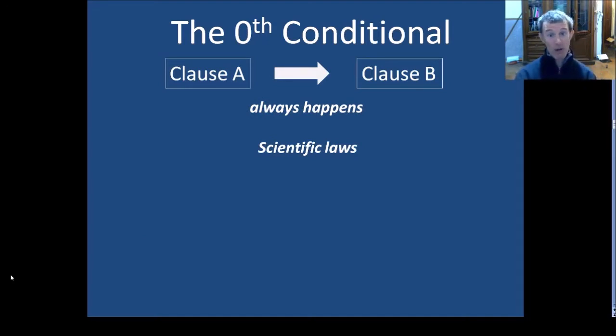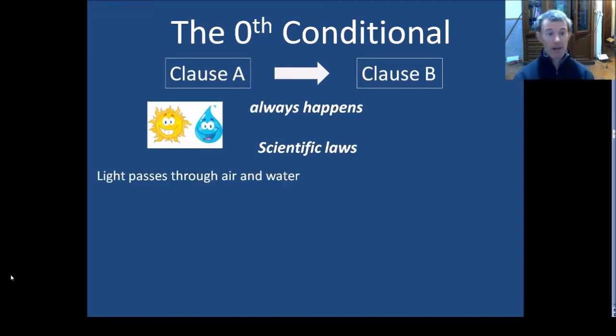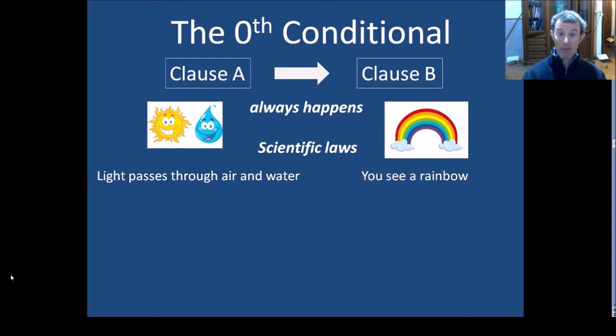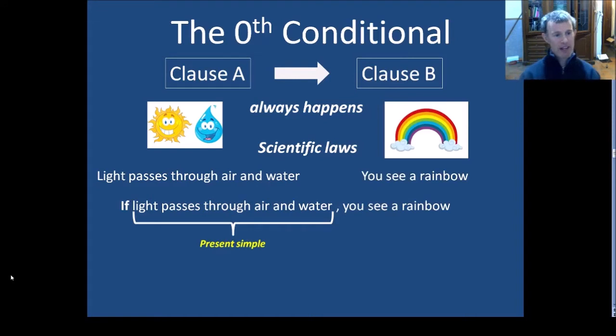Clause A always causes clause B. Scientific laws. We know that light passes through air and water causes seeing a rainbow. How do we put these two clauses together? Well, we say if light passes through air and water, clause A, then you see a rainbow. If light passes through air and water, you see a rainbow. Both clauses are in the present simple. One leads to another, always.